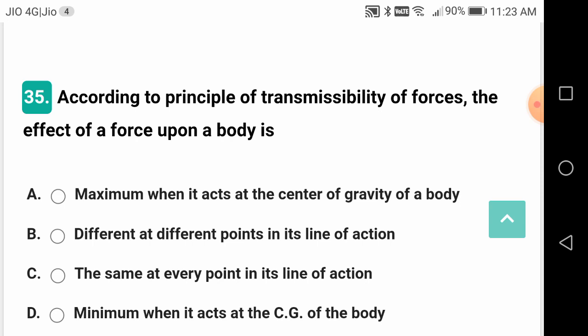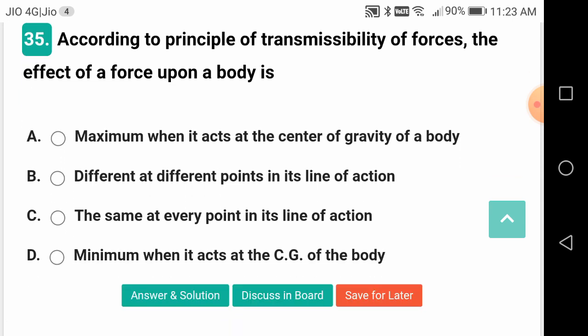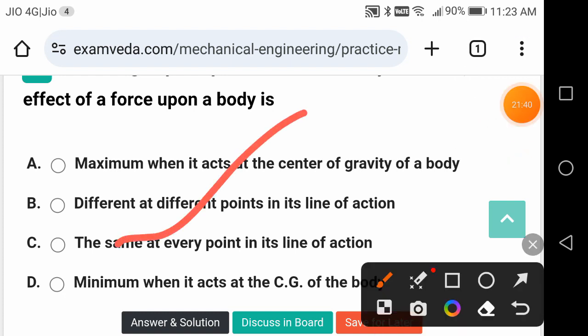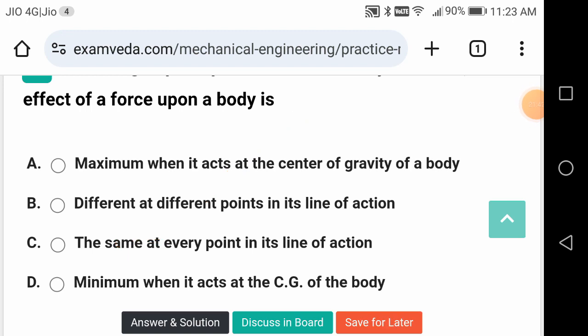According to the principle of transmissibility of forces, the effect of a force upon a body will be the same at every point on its line of action. So I can, for example, extend the line of action of a force to any length.